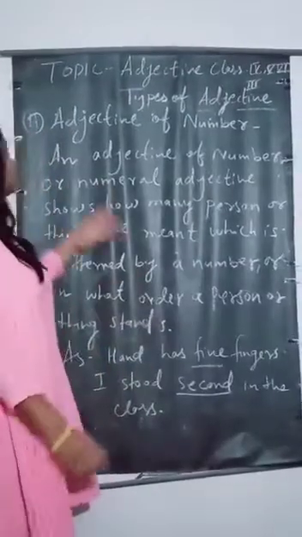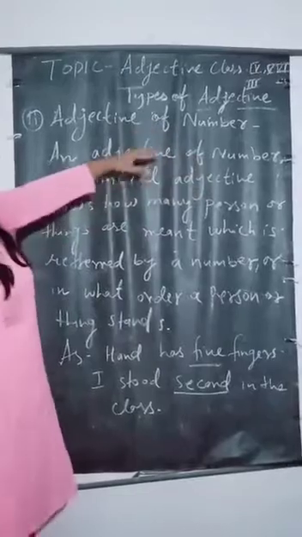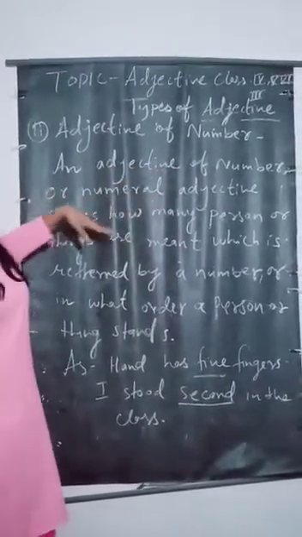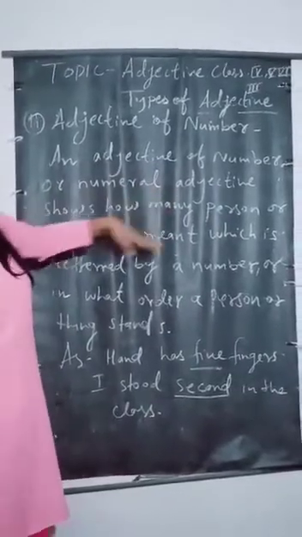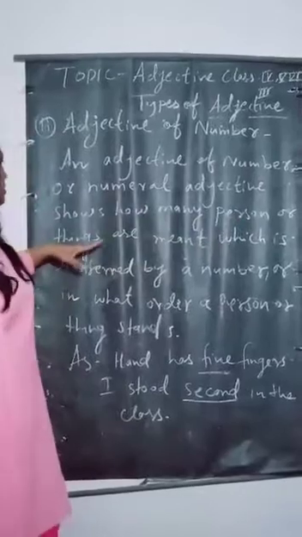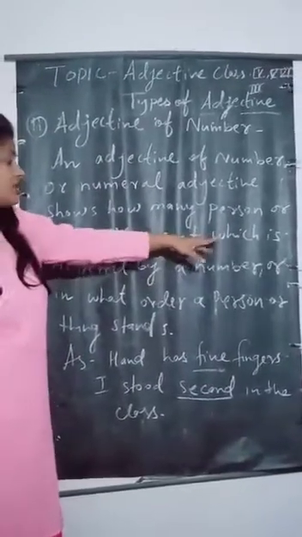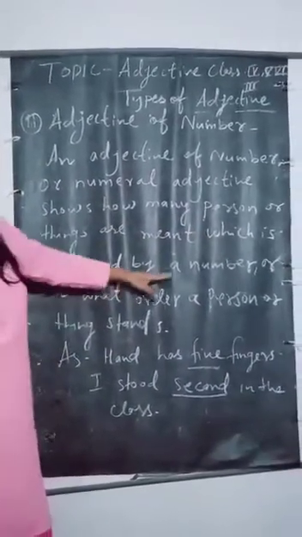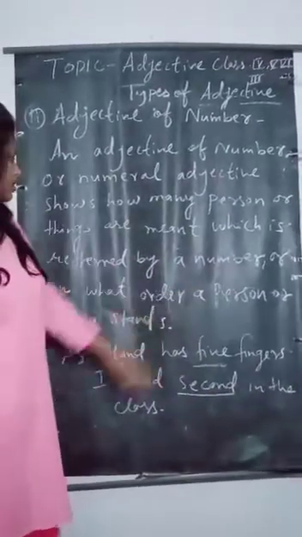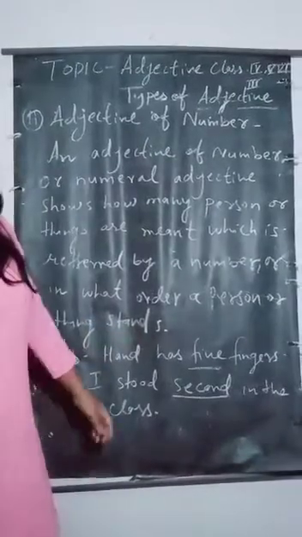Talking about adjectives of number. An adjective of number or numeral adjective shows how many persons or things there are, or in what order a person or thing stands.